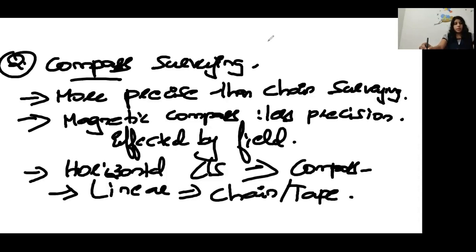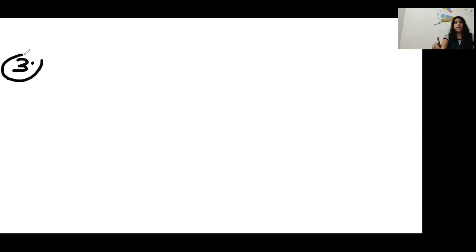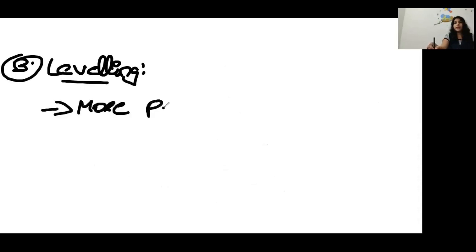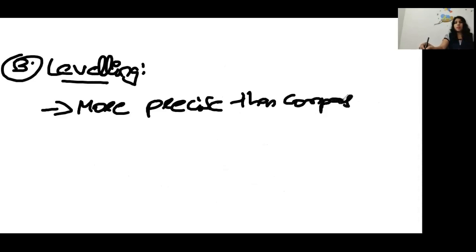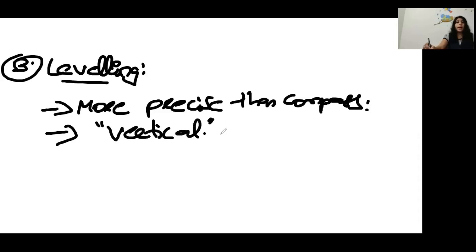Next is leveling, with the help of a leveling instrument. Leveling is more precise than compass survey, because in compass survey we are only taking the horizontal angles, but in leveling we are taking both horizontal and vertical angles, and elevations also, and it is a more precise instrument.